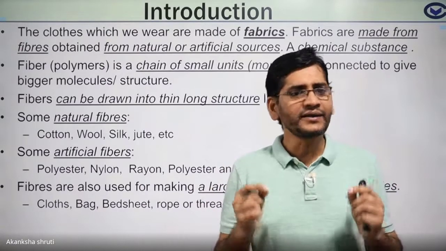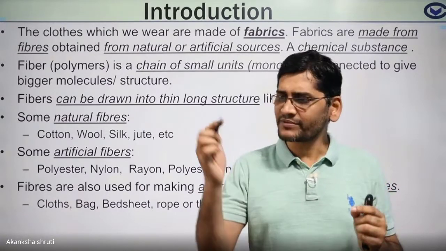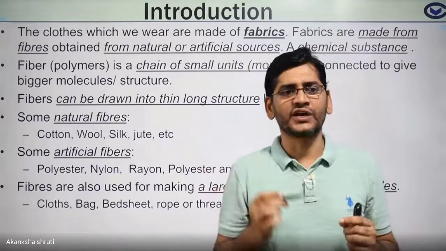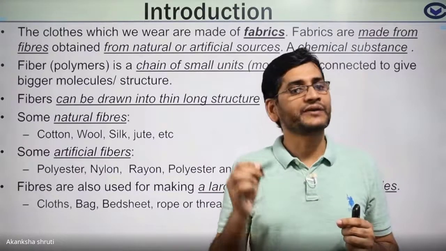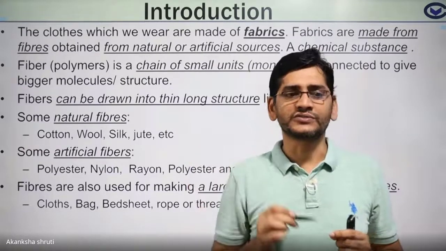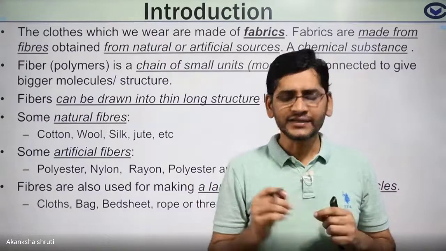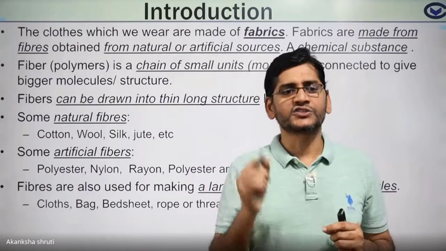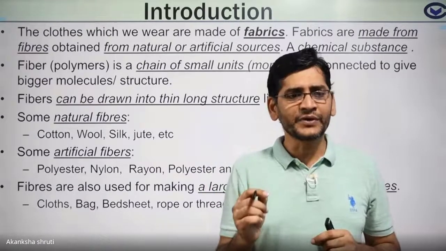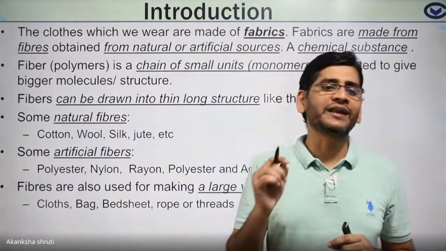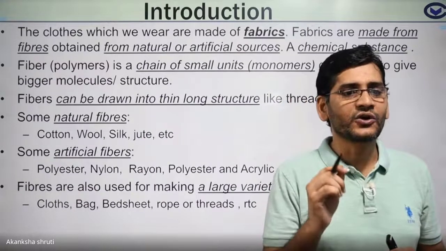These are fibers. Fibers means the thread-like long structure which can be obtained from a natural source, either plant or animal. But such a thread-like structure can be prepared artificially in our laboratory, then they are called artificial fiber.